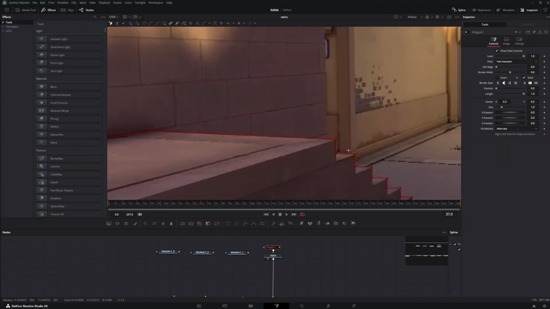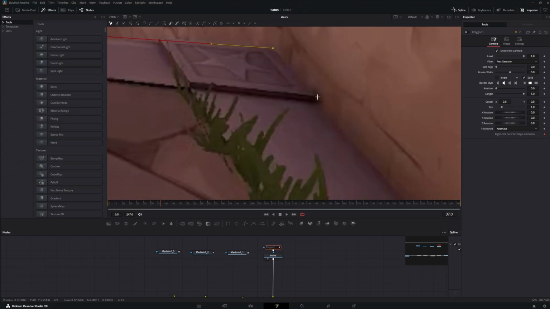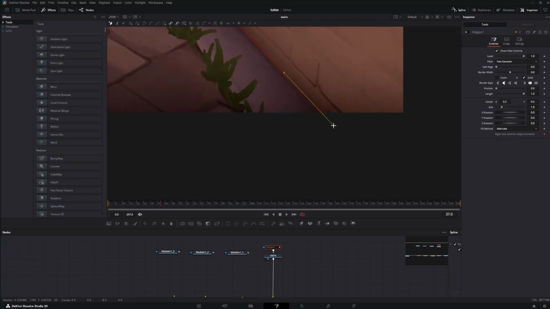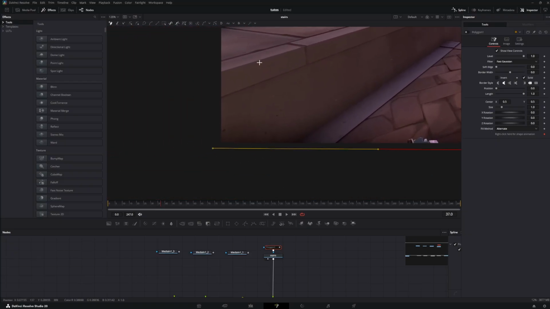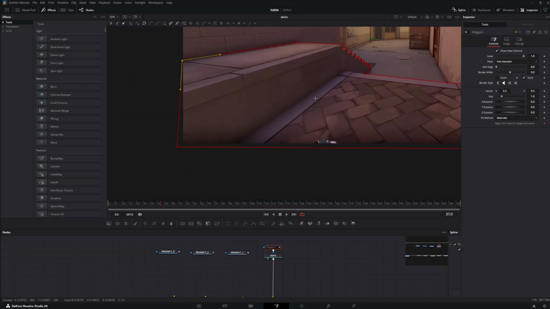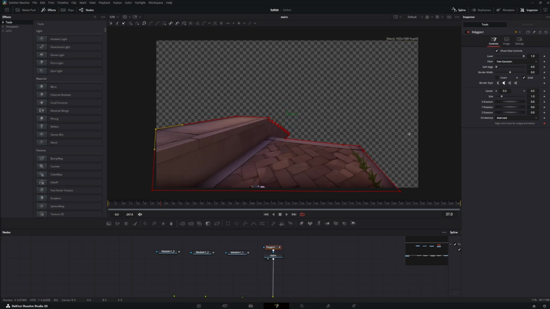So the edges have to be clean. This looks pretty good. Perfect. Enable the polygon. And now we have this.